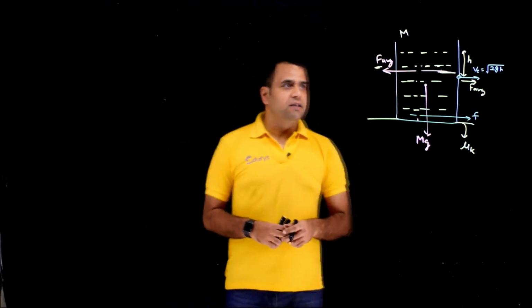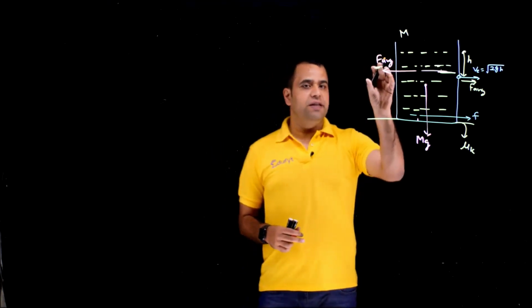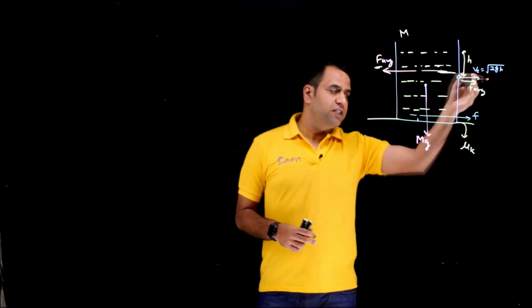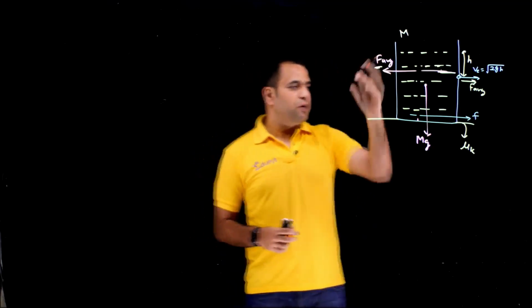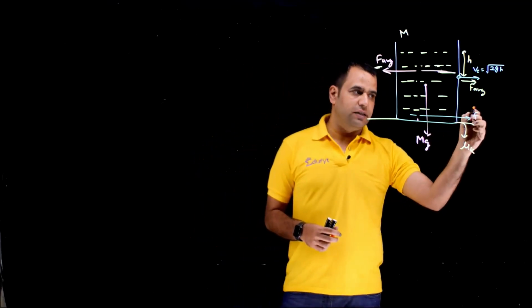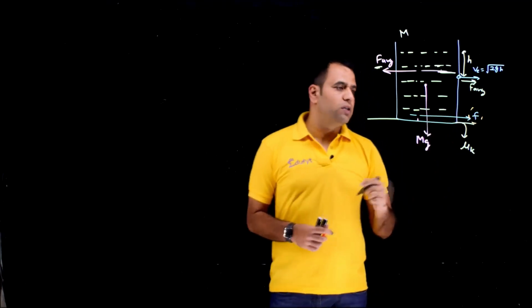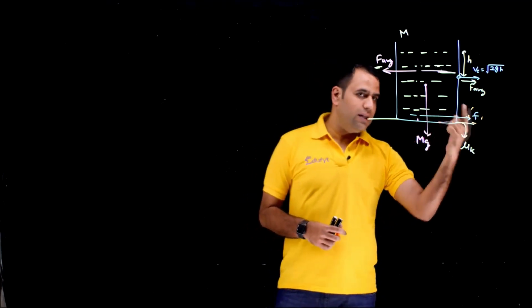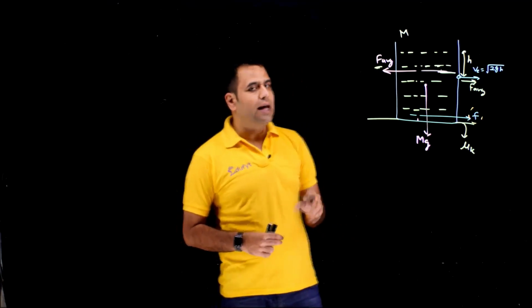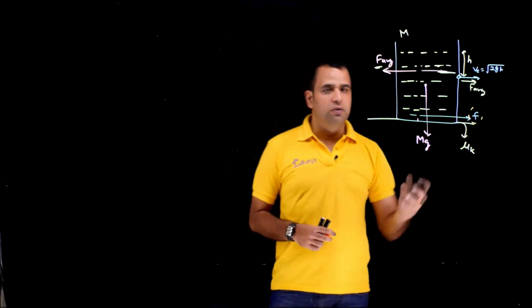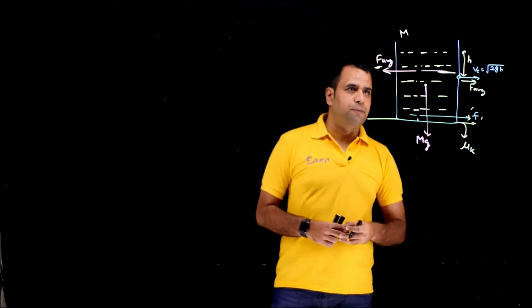So in the previous lecture we learned how this F average, which is the impulsive force coming because of the liquid going out with the velocity of efflux, is responsible for changing the friction force here. We did two cases, one corresponding to motion happening. In that case the friction was kinetic in nature, and the second corresponding to motion not happening. In that case the F average was equivalent to Fs.